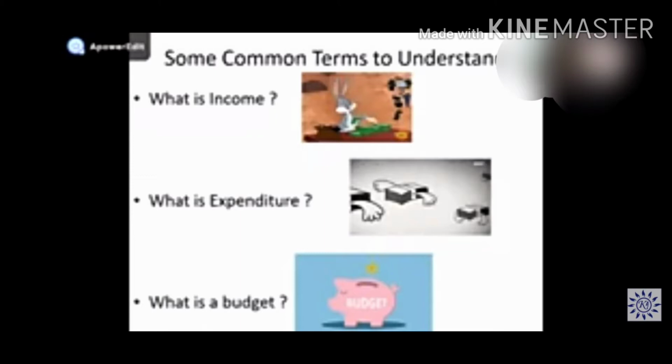Expenditure is nothing but what you spend, the amount of money that is spent by you, which goes out of you. Third is the budget. Now what is budget? Budget is nothing but the comparison of your income and expenditure. If you have good income and less expenditure, that is a good kind of budget. Second, if you have more expenditure and less income, then that is a deficit budget.